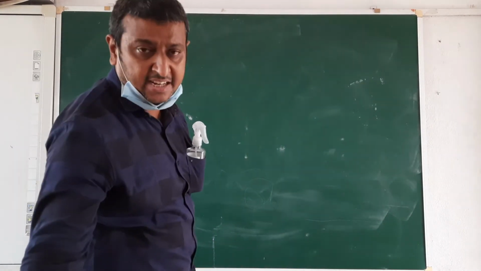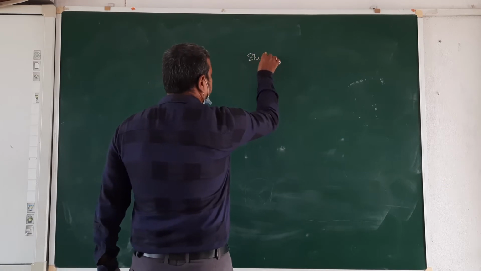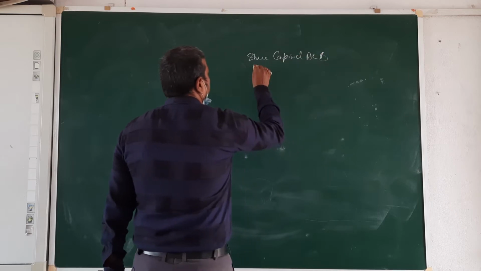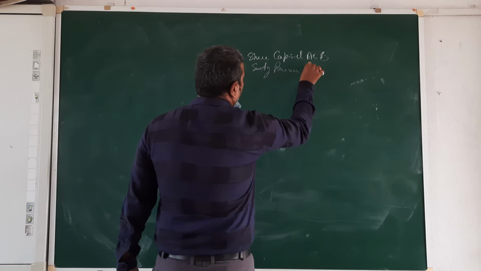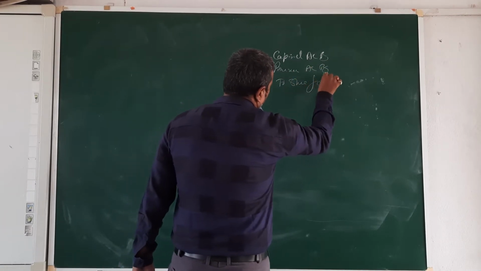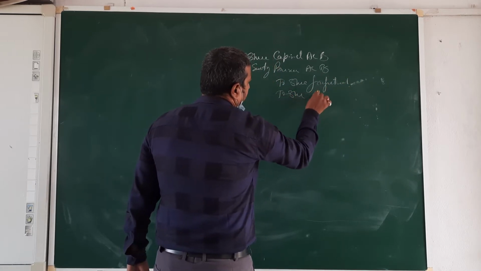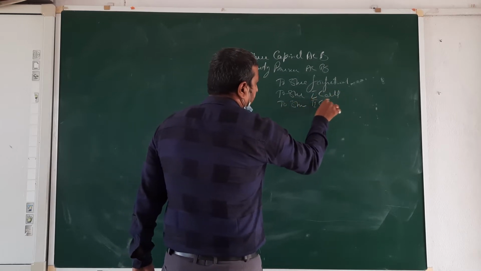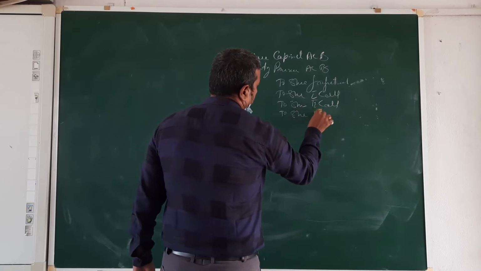Just see the entry in the case of forfeiture at premium. Share capital account debit, security premium account debit, to share forfeiture, to share first call, to share second call, and to share allotment.